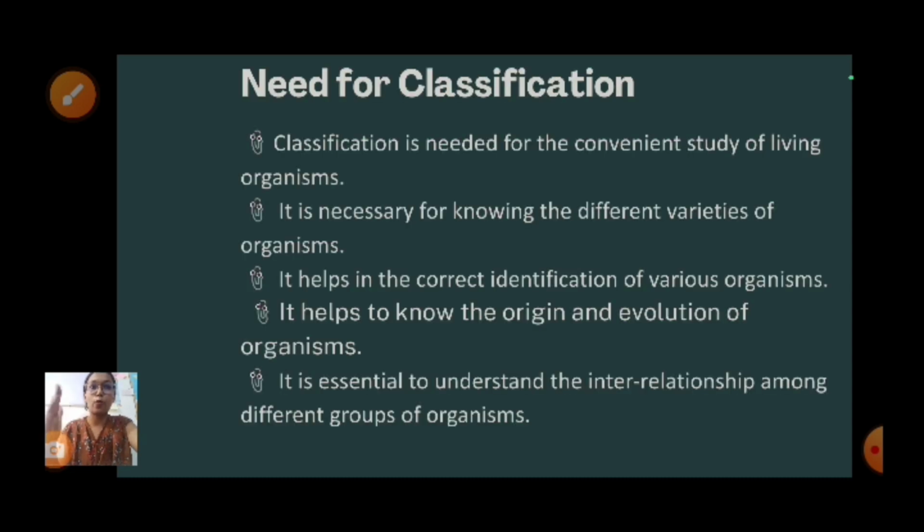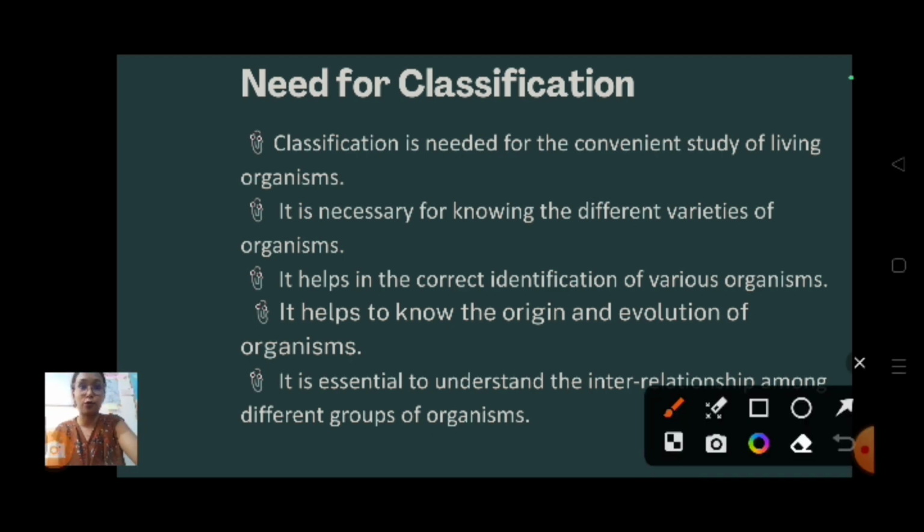Okay, so the few important points I have given in the slide, you have to know: what is the need for classification of organisms into different categories. The first point is saying classification is needed for the convenience of study, so that our study becomes easier. That's why we need to do classification. The next point is that it is necessary for knowing the different varieties of organisms. So while doing classification we get to know the variety.